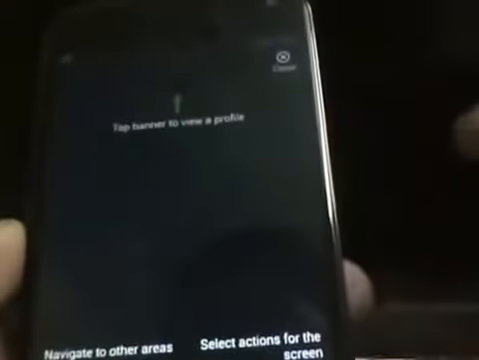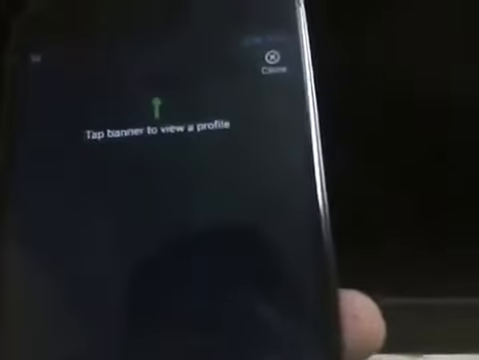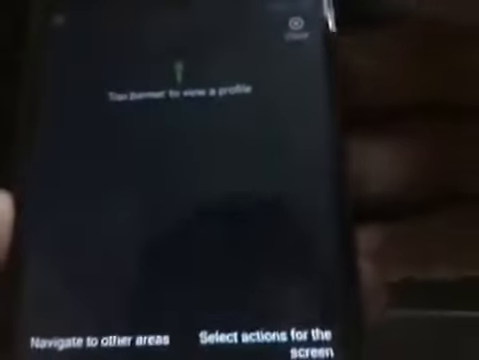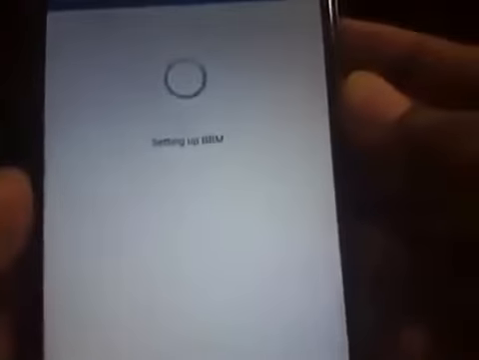So there it is guys, I entered my BlackBerry ID and password. So here is the first look of BBM. So it's setting up BBM.